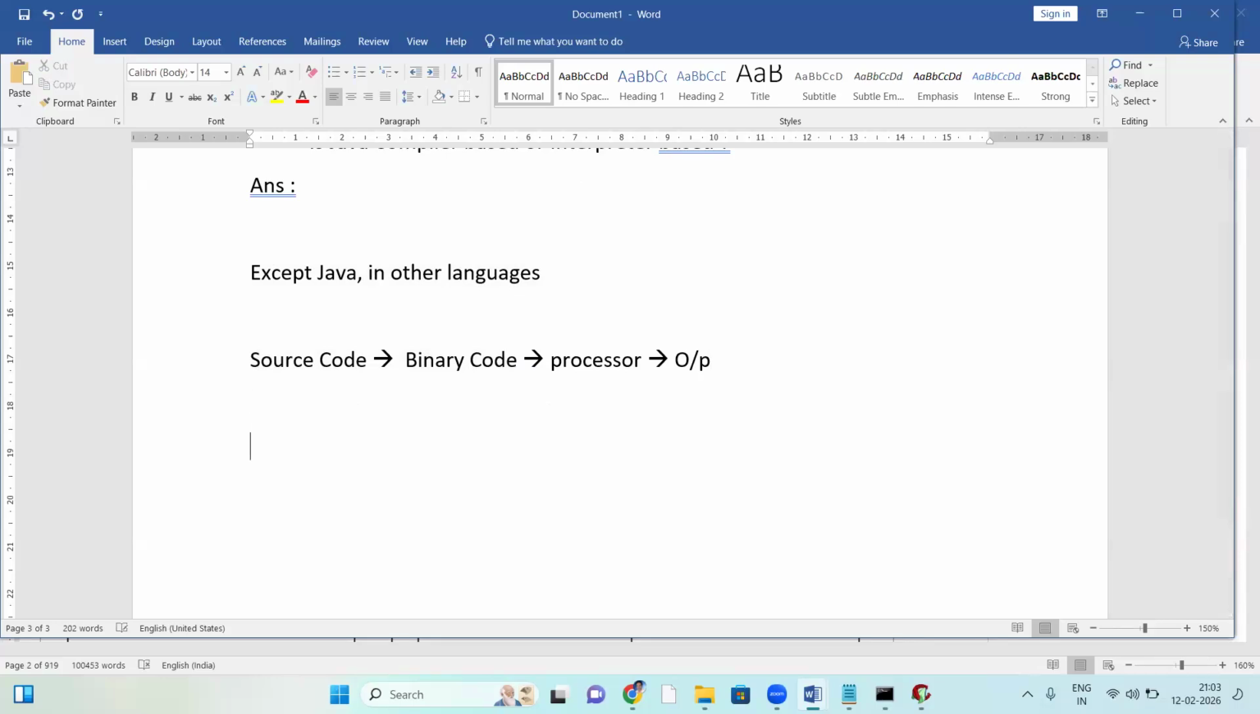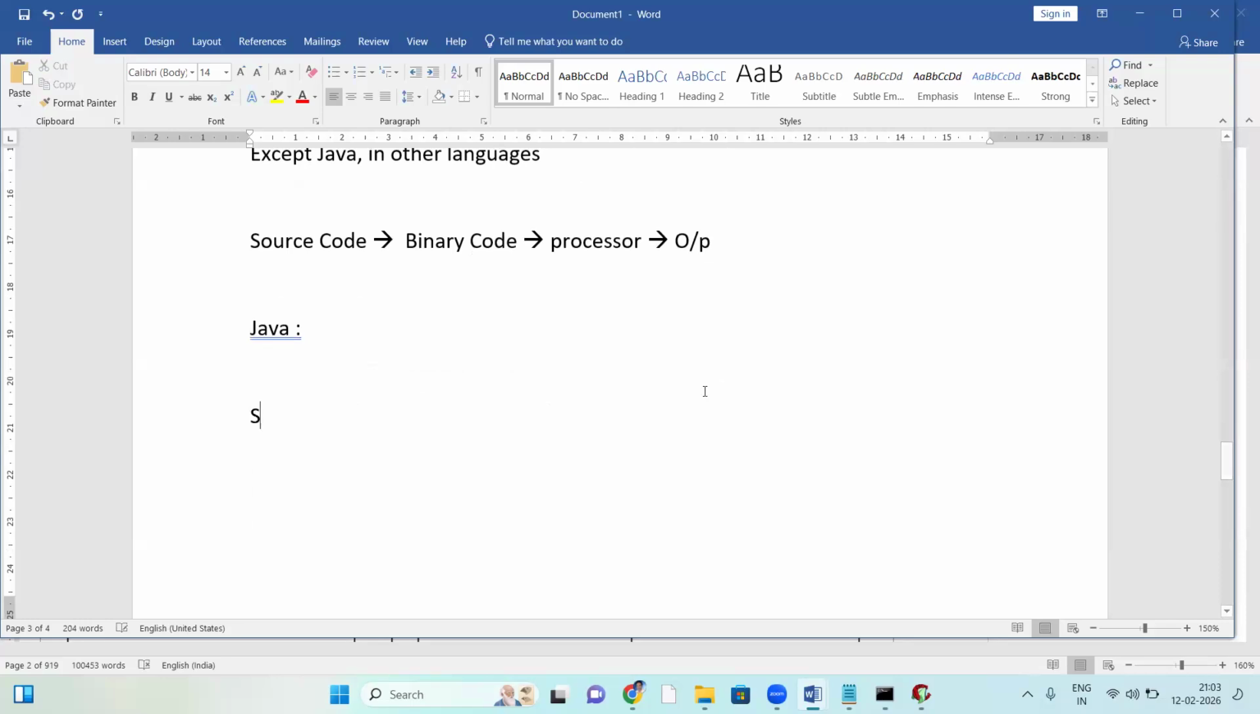Now come to Java. In Java, what happens? First of all, the source code converts into byte code. That byte code converts into binary code. That binary code is given to the processor, so the processor executes it, generating the output. So there are two steps in Java: source code to byte code, and next, byte code to binary code.